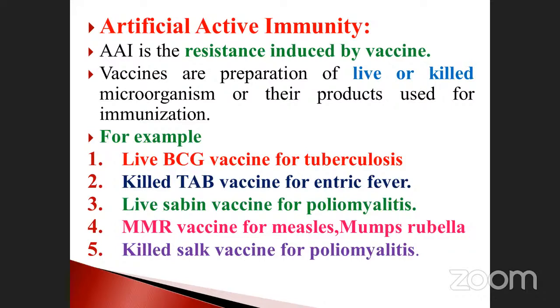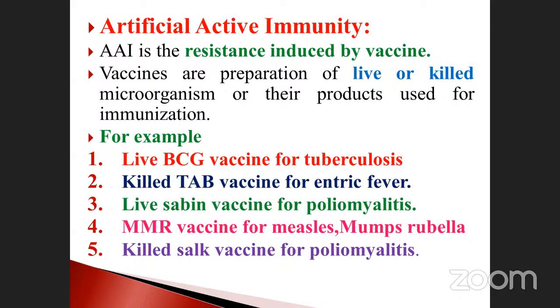Take an example, COVID. We were injected by the Indian government. There were three doses: the first is primary, the second is secondary, and the third is called the precaution dose. Vaccines are prepared from the same microorganism.